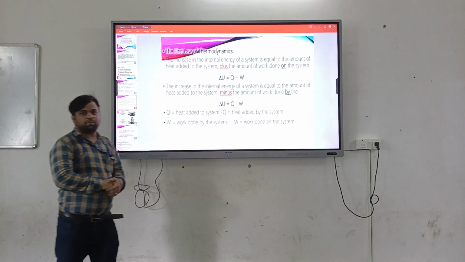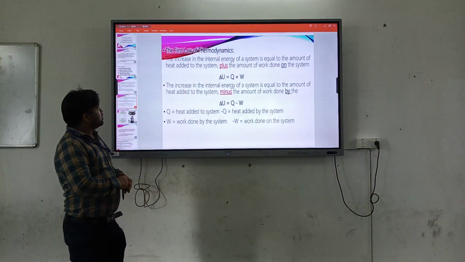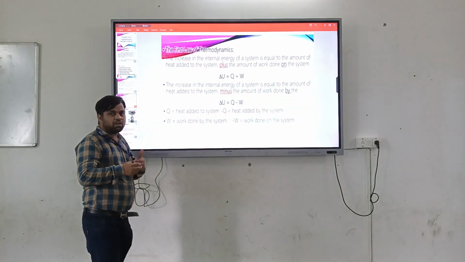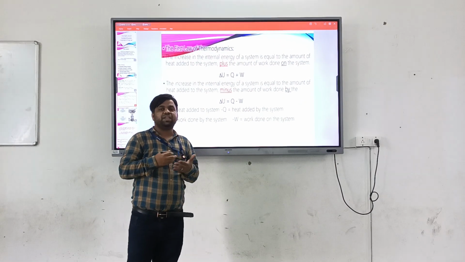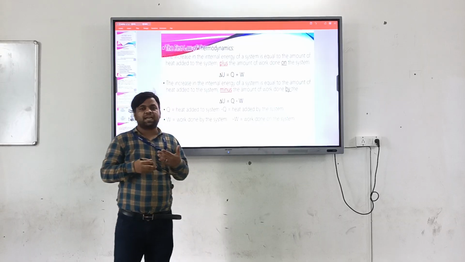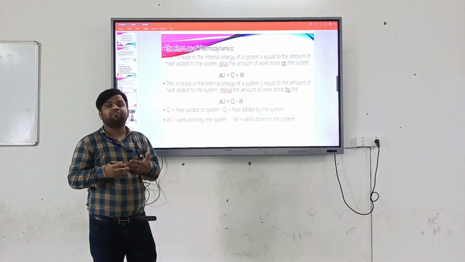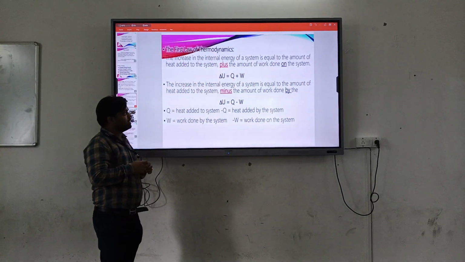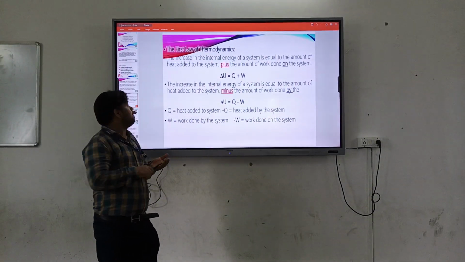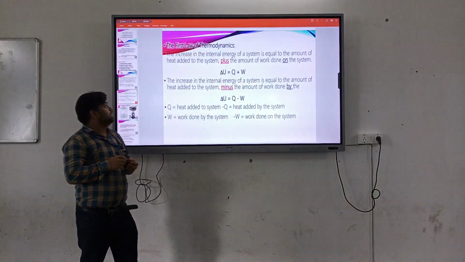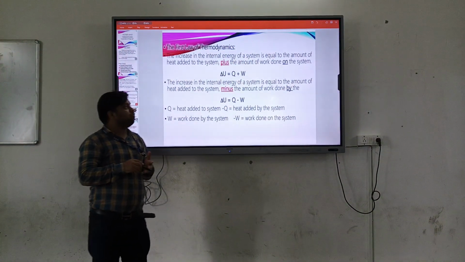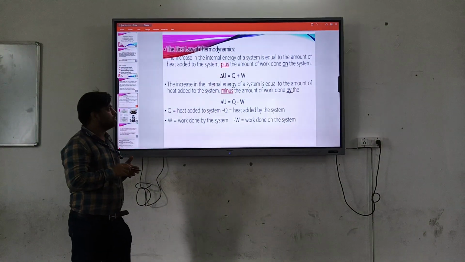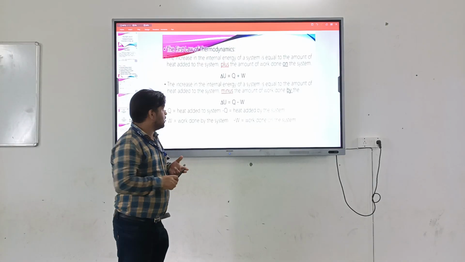Now the first law of thermodynamics. The first law of thermodynamics says that the cyclic integral of heat is equal to the cyclic integral of work. So the increase in the internal energy of a system is equal to the amount of heat added to the system plus the amount of work done on the system. Basically, the change in internal energy is equal to the heat plus the work done.